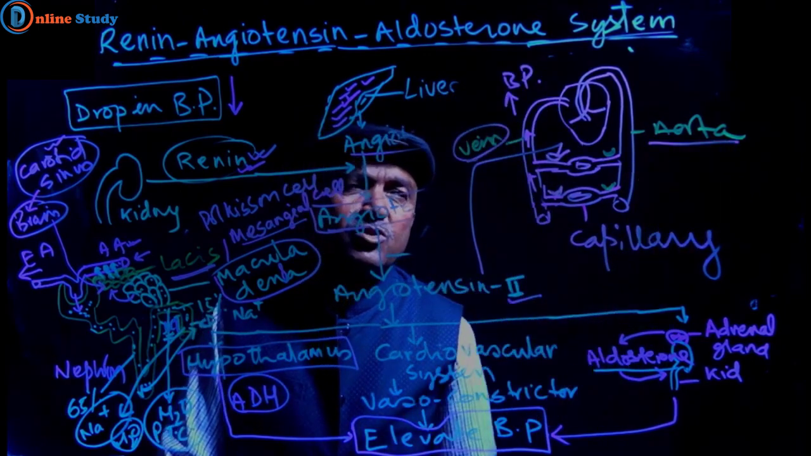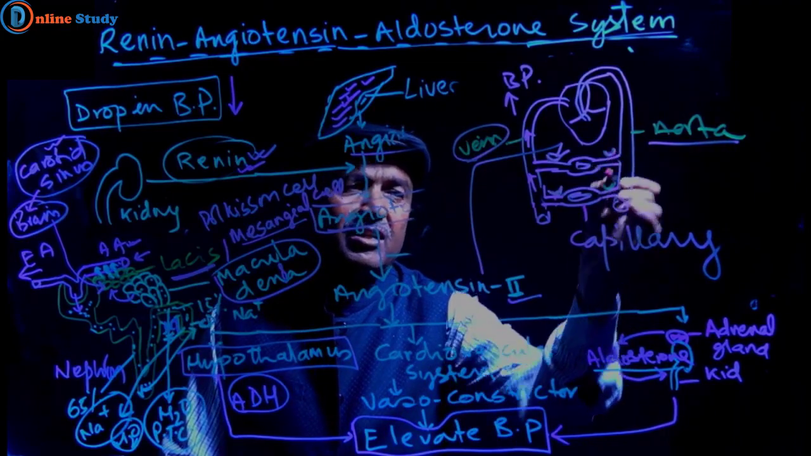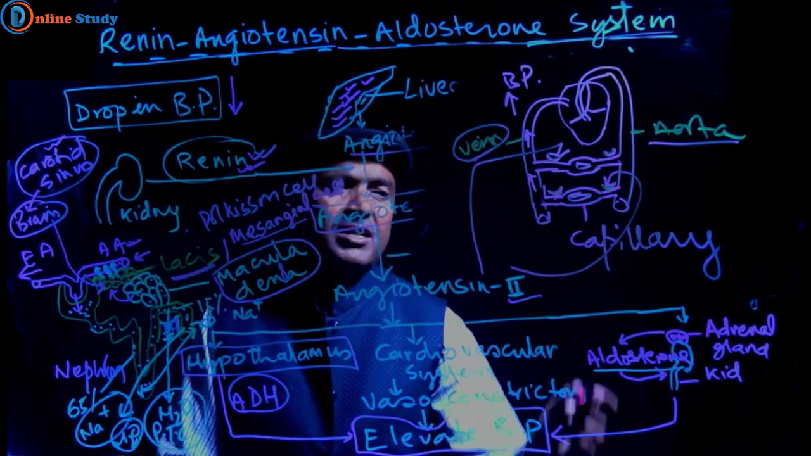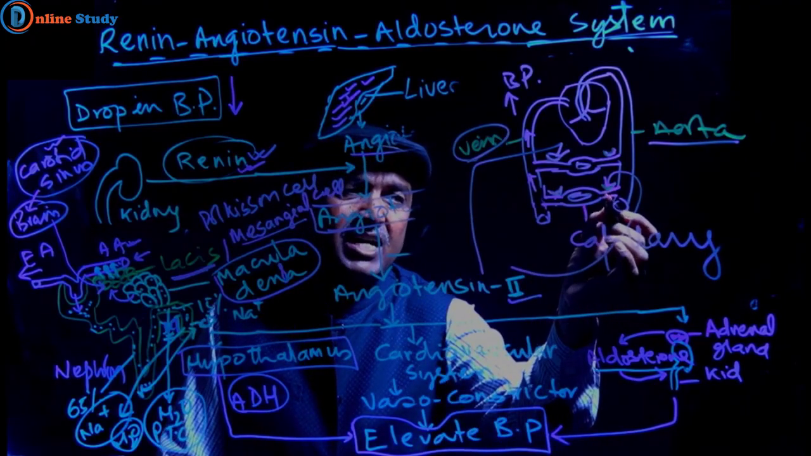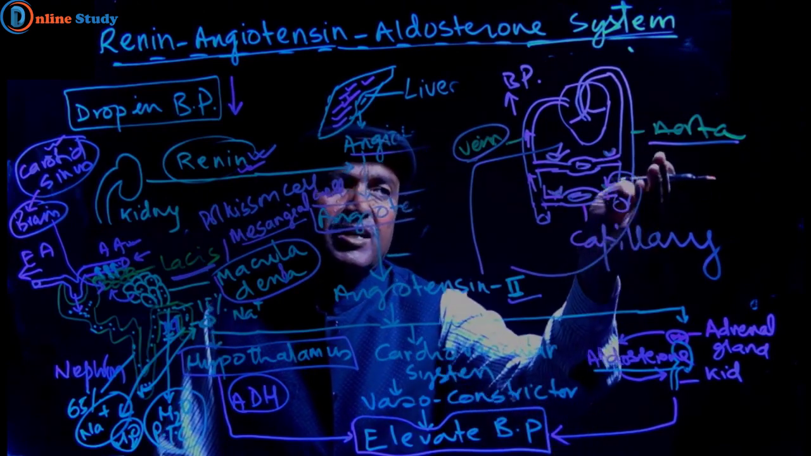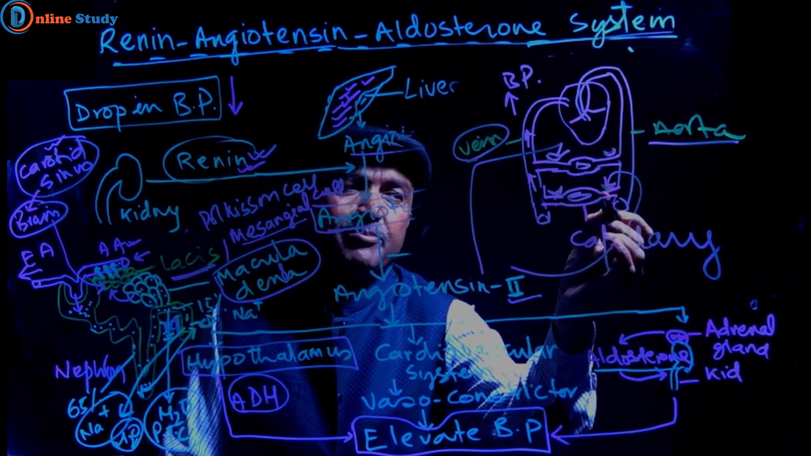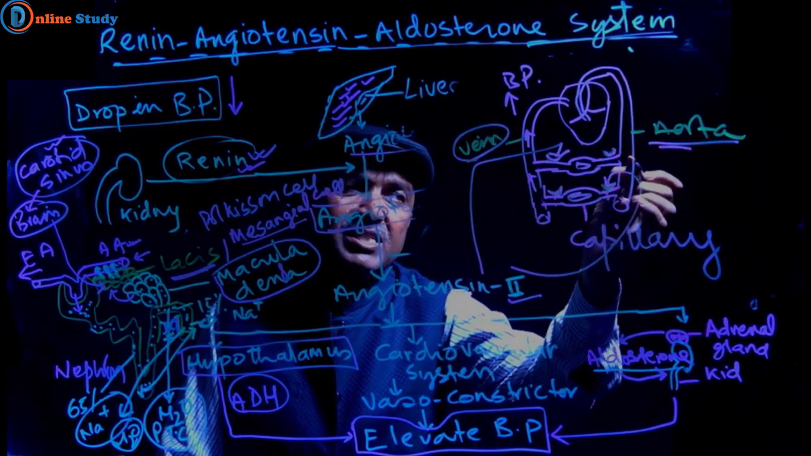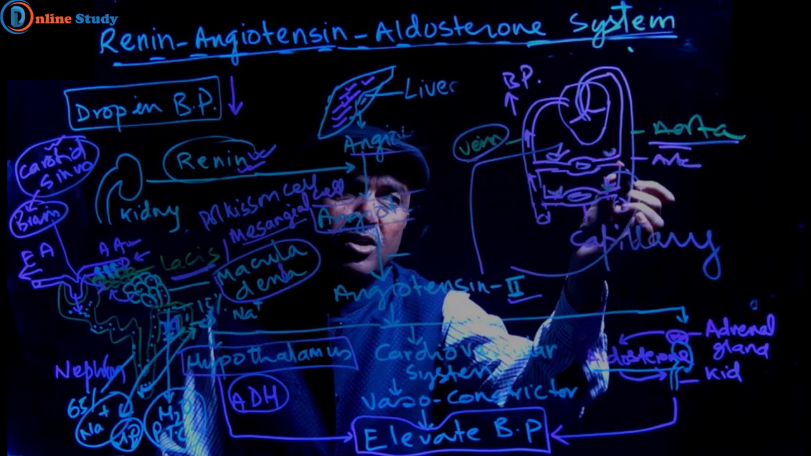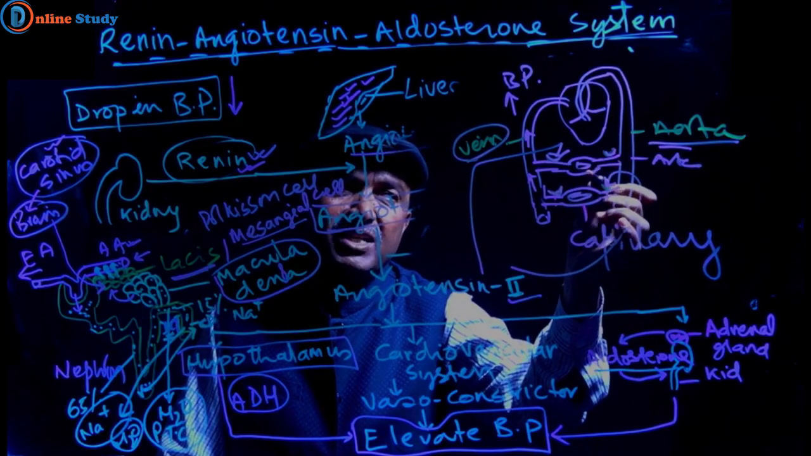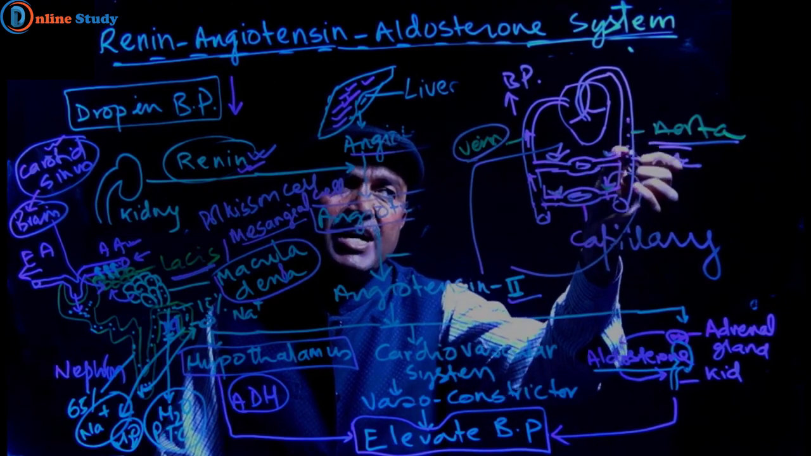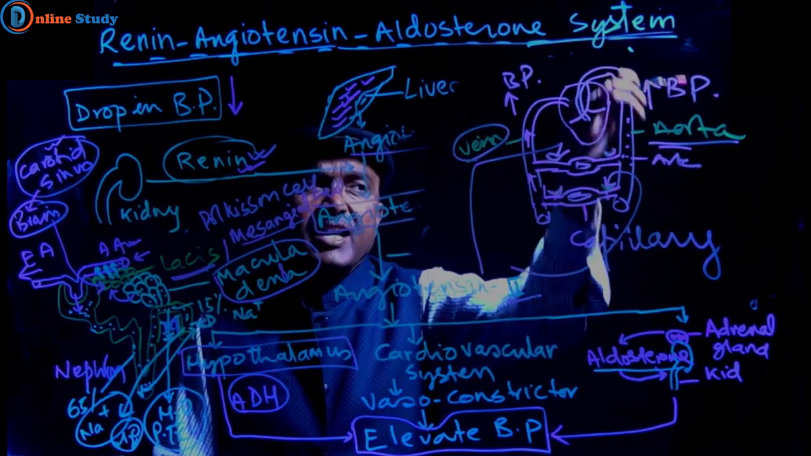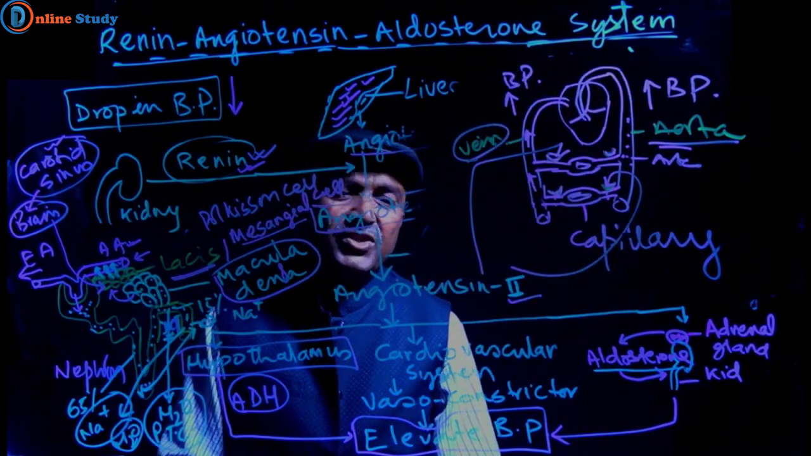And in the artery also, the receptor for angiotensin is present here. When it acts over here, then this capillary is also constricted. When this capillary is constricted, from this aorta or from this artery, the blood flow will be less here. And in this artery, blood pressure will increase. So blood pressure increases here and also increases here.